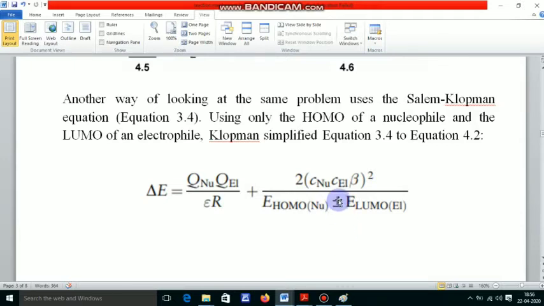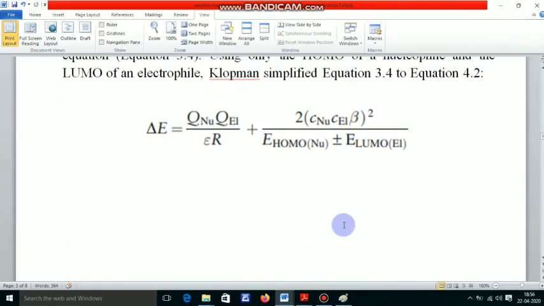So with the plus sign here we consider the bonding interaction, and when we put this value of -7 electron volt, then this value will be maximum, and when it is maximum, the overall value of this term is neglected. Then in an organic reaction, the main type of interaction will be Coulombic, that is charge-type interaction, and the reaction becomes ionic type.